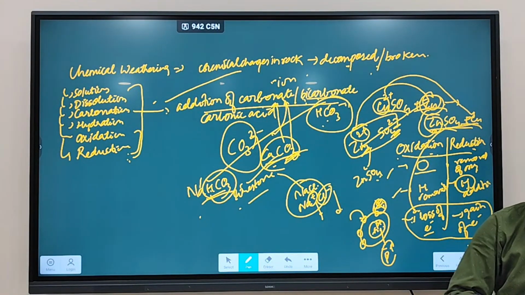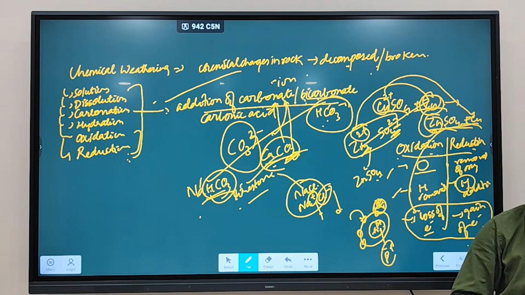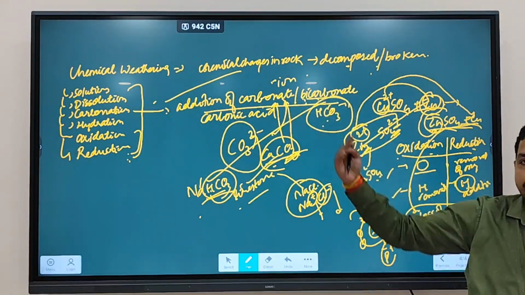Your mineral is what? Chemicals only, no? Hydrogen, oxygen, you see iron. So these materials are present. When they undergo chemical changes, then it is going to be called chemical.